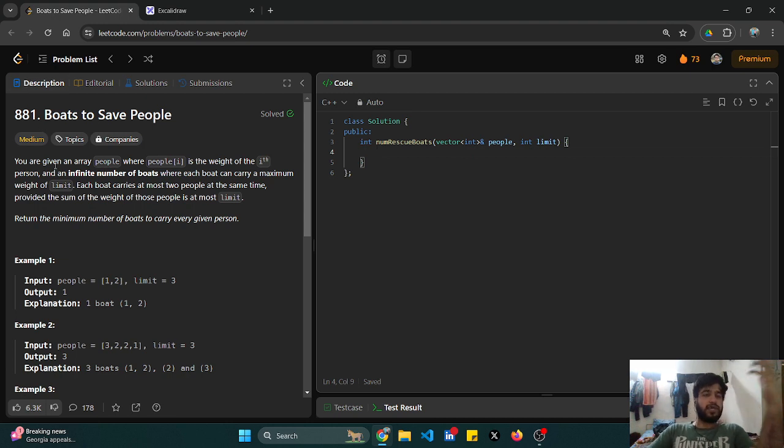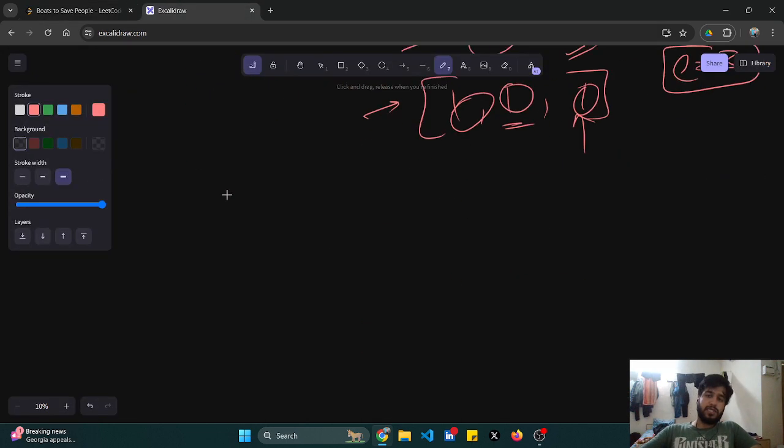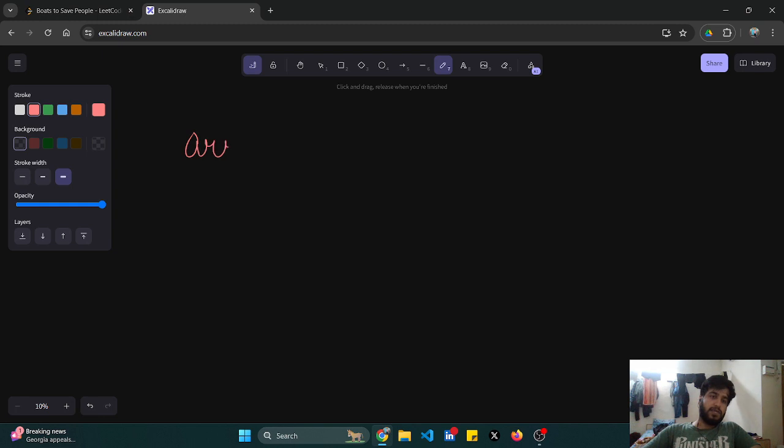What you are given is an array people where people[i] is the weight of the ith person, and an infinite number of boats where each boat can carry a maximum weight of limit. So you are given an array people, and it is of size n, suppose. And what are the contents of this array?